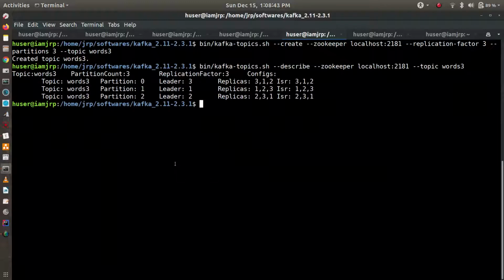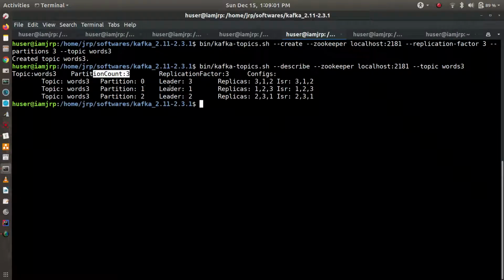So the topic is created. Now if I describe it, you can see this implementation. The partition count is 3, that means there will be 3 partitions: 0, 1, 2. The replication factor is 3, so each partition is replicated thrice.